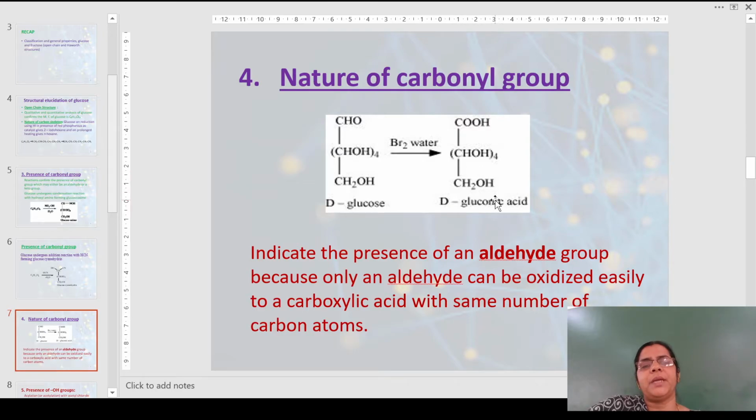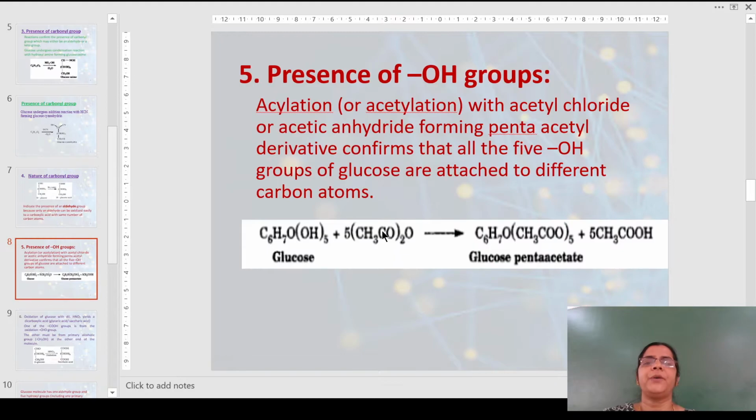The other one was a primary alcoholic group. So gluconic acid contains one COOH carboxylic acid group as well as one primary alcoholic group. This indicated that there may be one aldehyde group in glucose. This fact was further confirmed later. Presence of 5 OH groups: one of the 6 oxygens is present in the form of an aldehyde, and the remaining 5 oxygens were assigned as hydroxyl groups.